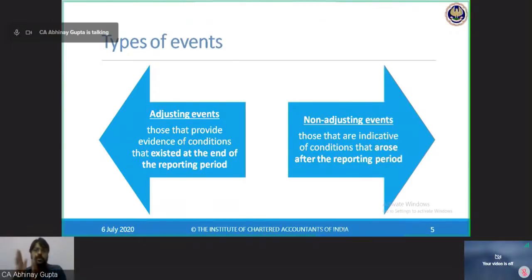I will continue to report inventory at rupees 1 lakh only. I hope adjusting event and non-adjusting event is clear, but we will discuss more examples, almost 5 to 6 examples, so that we get to know what are the events which are adjusting events, what are the events which are non-adjusting events.